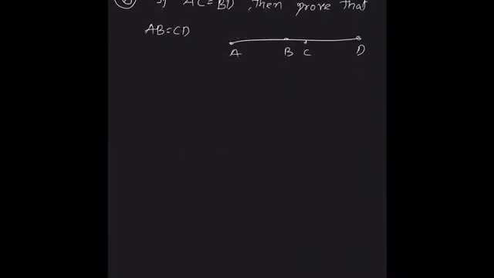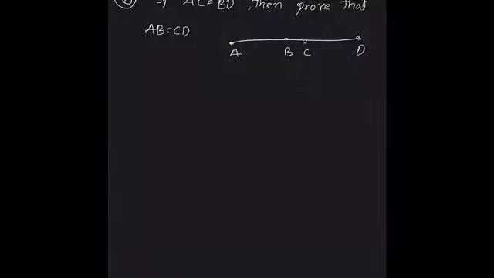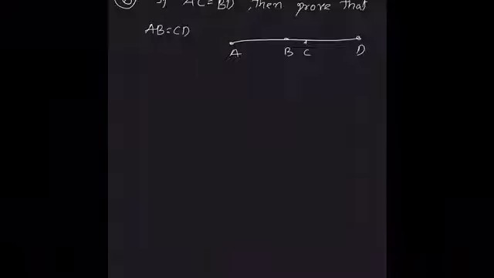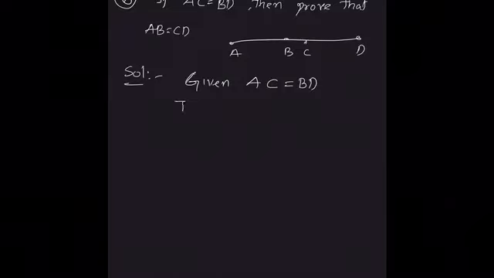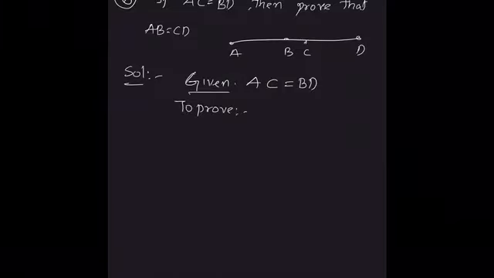If AC is equal to BD, then prove that AB is equal to CD. They have given a line segment AD, and B and C are lying in between these two. They have given AC is equal to BD. To prove AB is equal to CD.